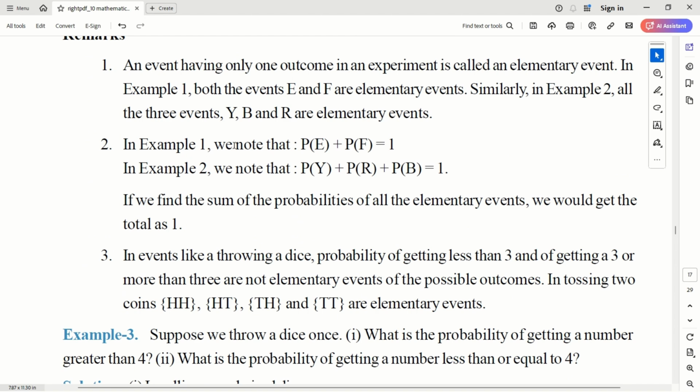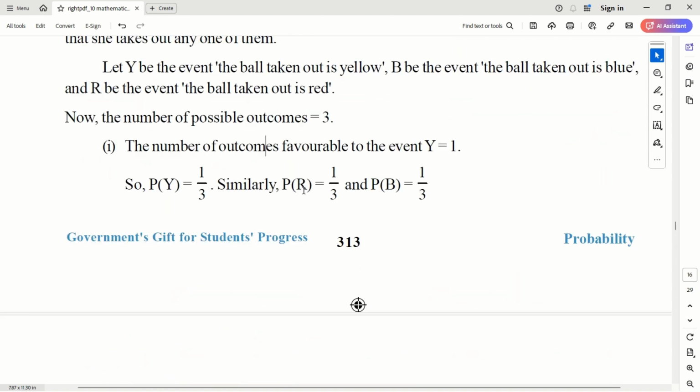So if you add up the probability of heads and the probability of tails, you will get one. And the probabilities of drawing a yellow ball, red ball, or blue ball, if you sum them up, you will get one, because these are the three events which you can have, right? And the sum of all the events is always one.